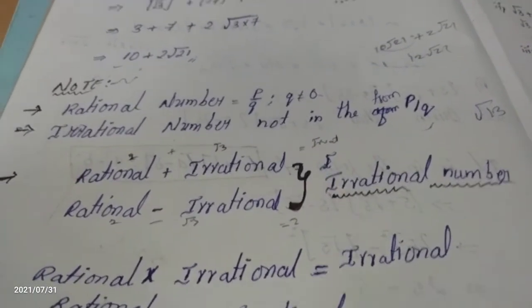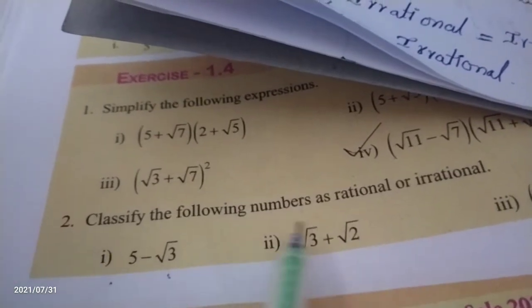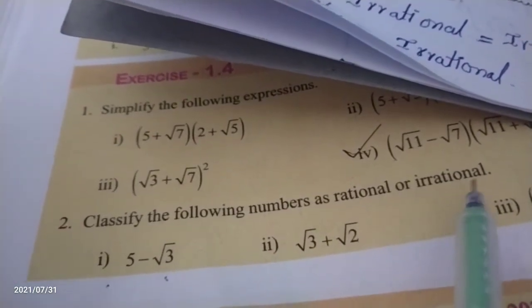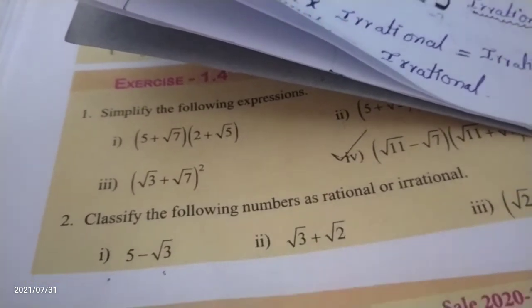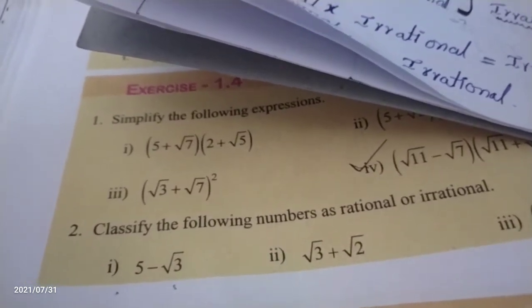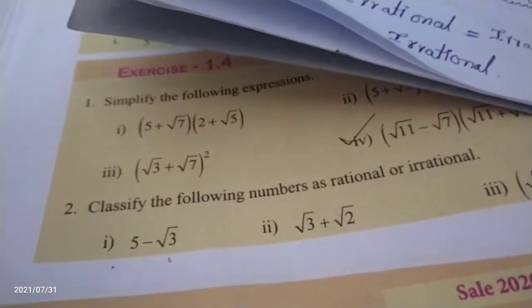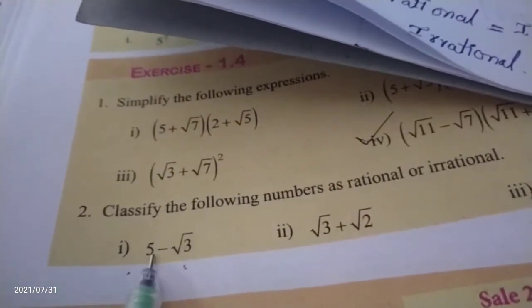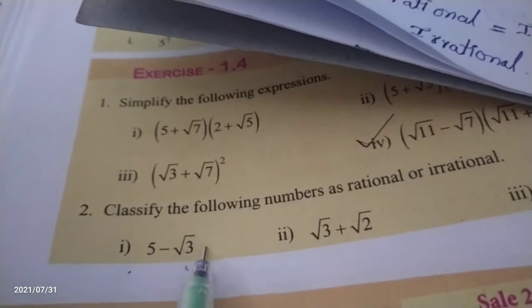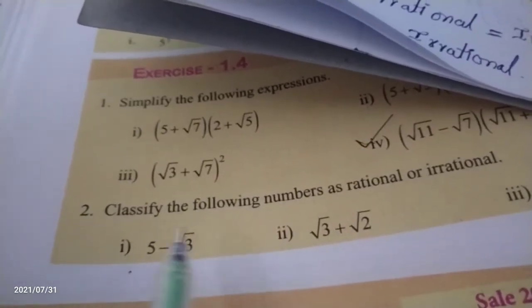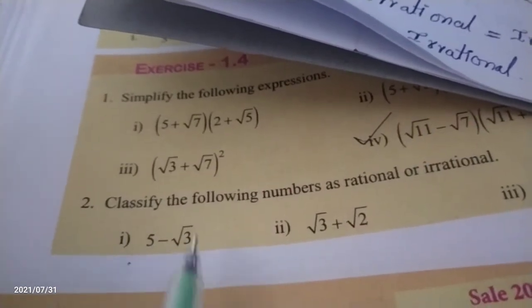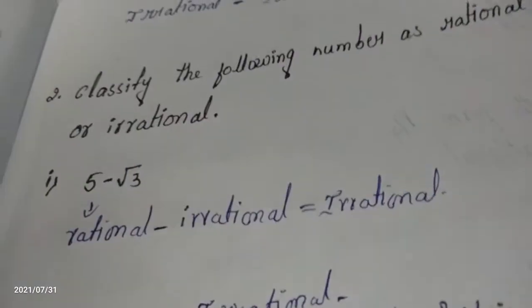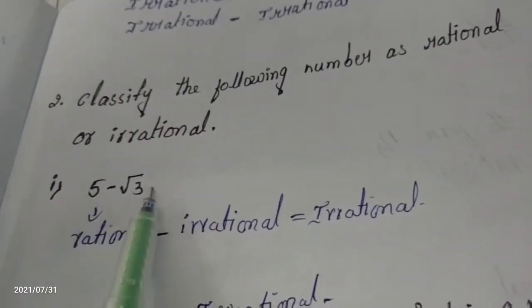What is the second bit? Classify the following numbers as rational or irrational. We have to classify whether these numbers are rational or irrational. We are using the two note points now. Here, the first question is 5 minus root 3. We have to write whether it is rational or irrational. With the help of these note points, we can conclude which it is.